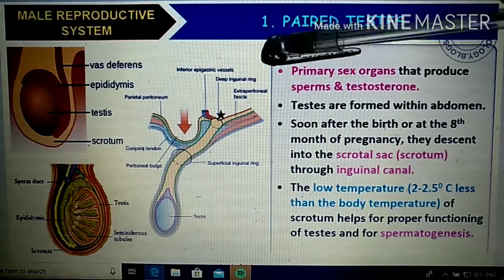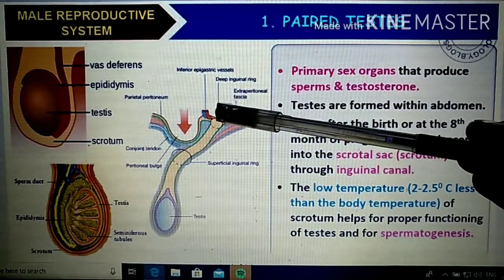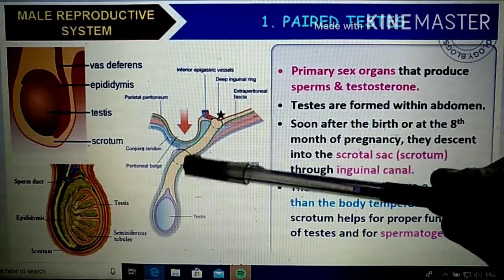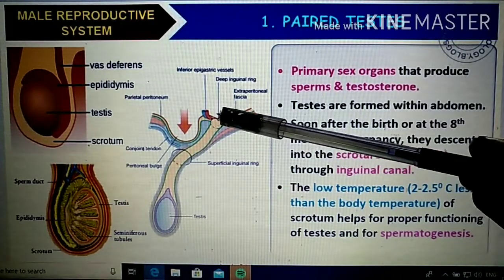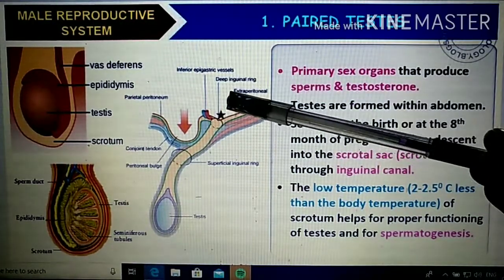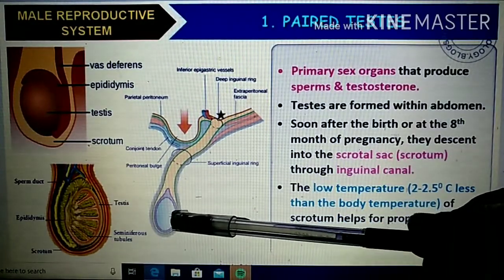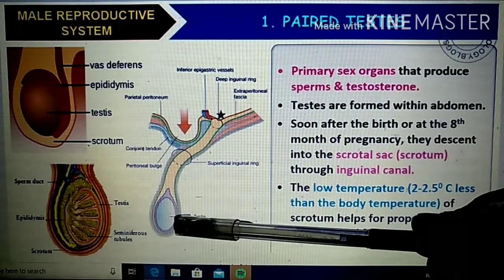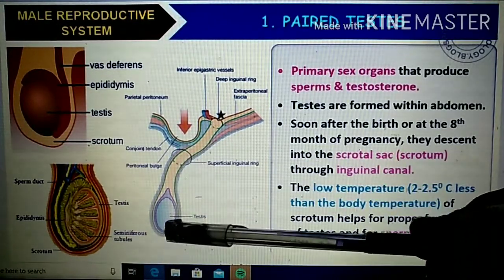Here you can see that it is produced inside the abdomen itself, right? Then soon after birth, or after the 8th month of pregnancy, the testis will descend into the scrotal sac, which is situated just below the abdomen, or singularly you can say the scrotum, through the inguinal canal, right?